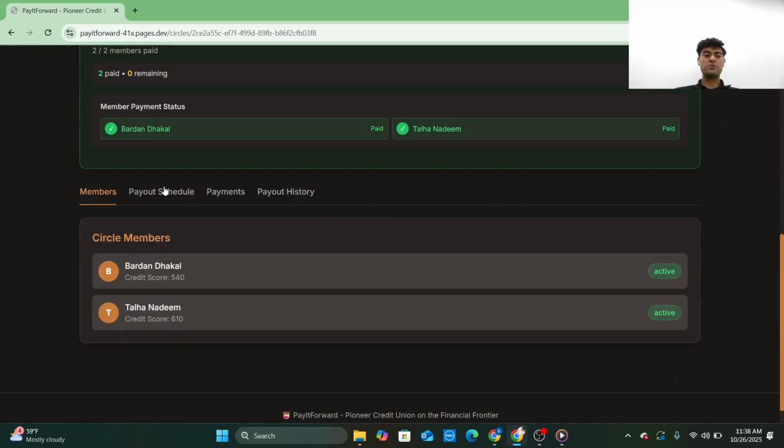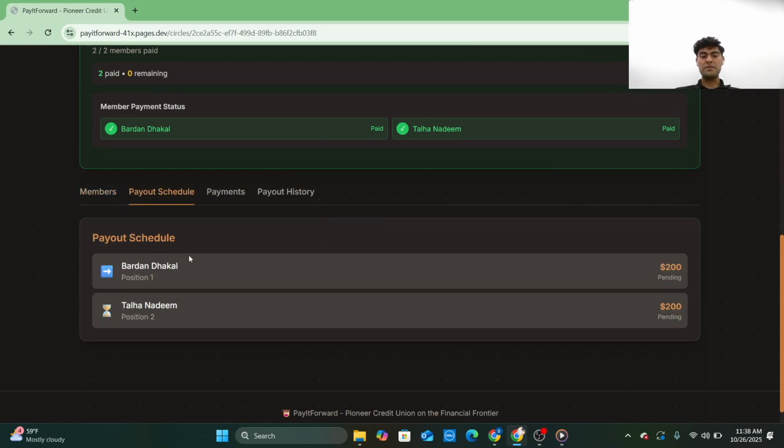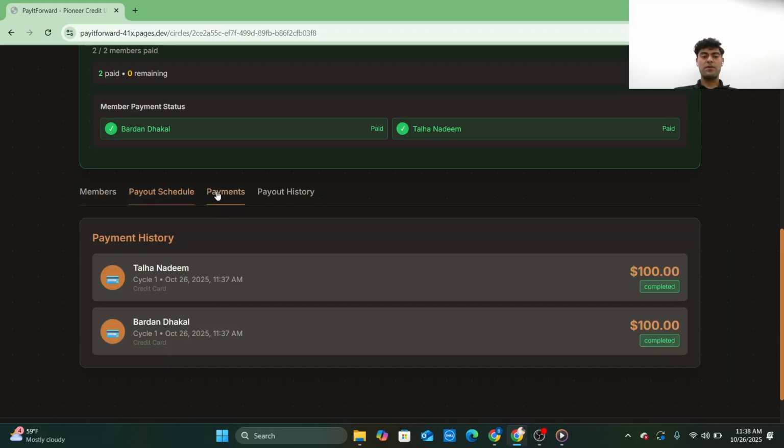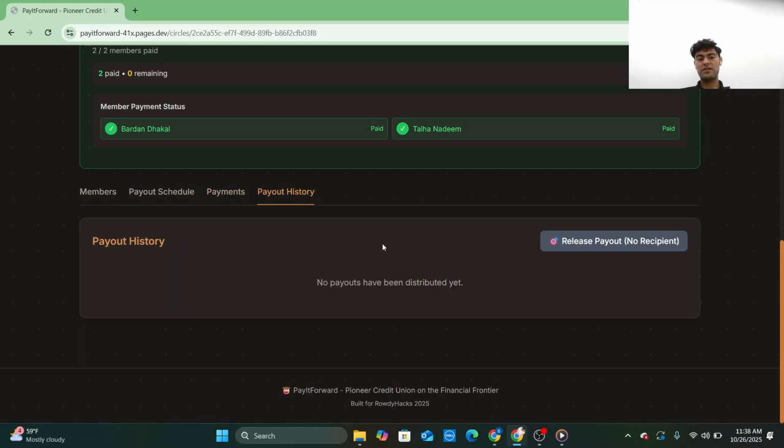So now the payout schedule is going to be like this. First I'll be getting the $200, and once I get my money, he'll be the one getting $200 back. And this is how things are going. You can see the payments here. I did the payment, and then he did the payment, right? And we also have payout history. We haven't started the payout yet, so that's why there's nothing here.